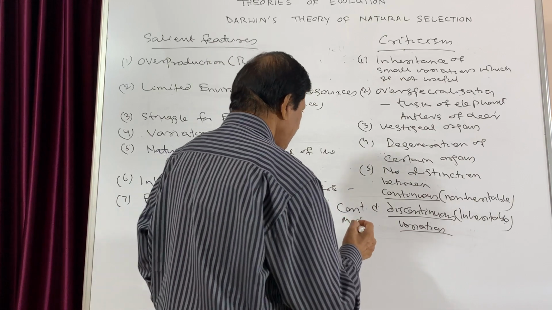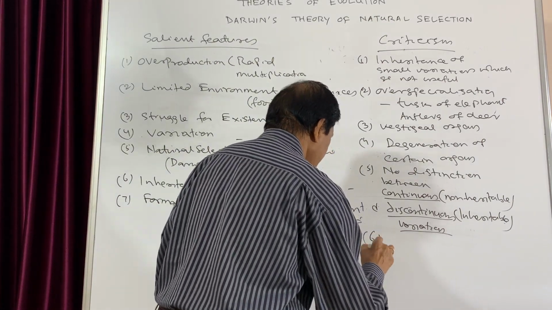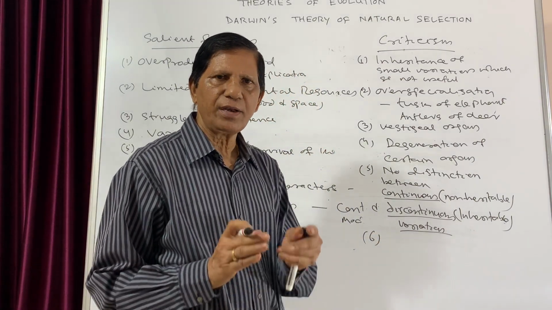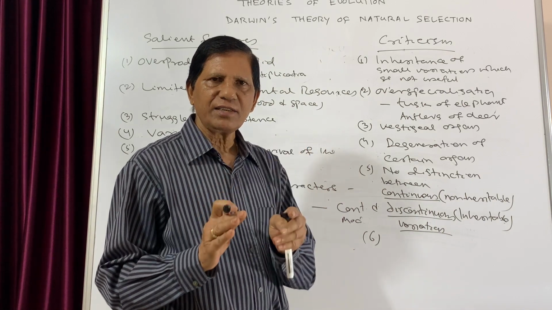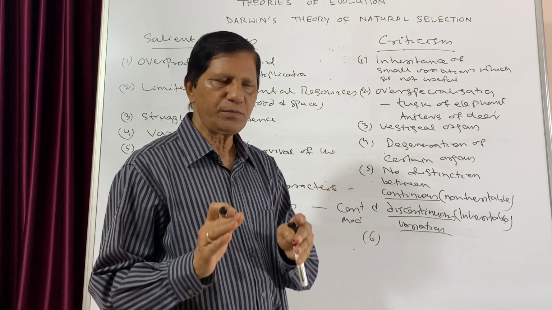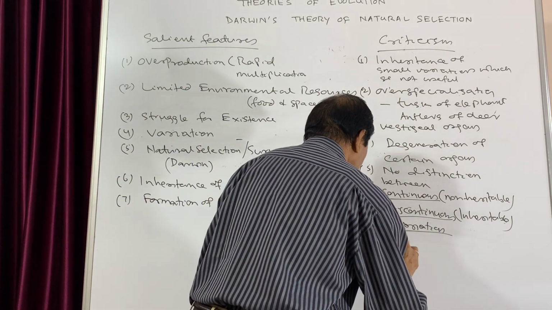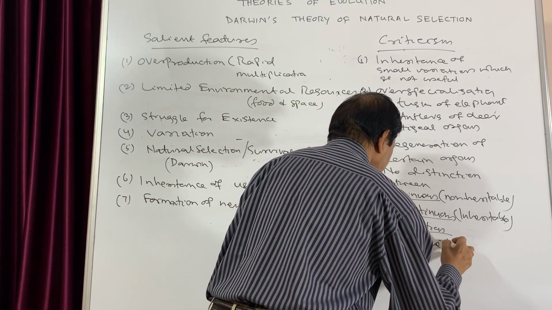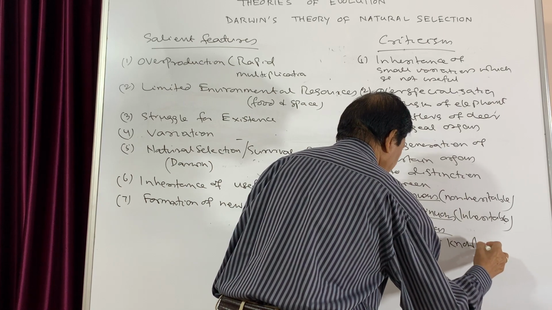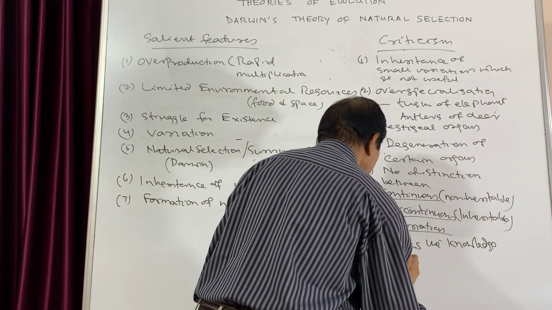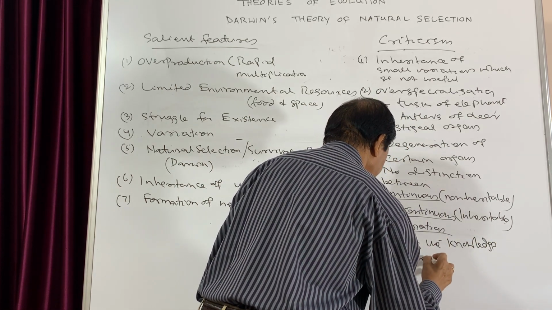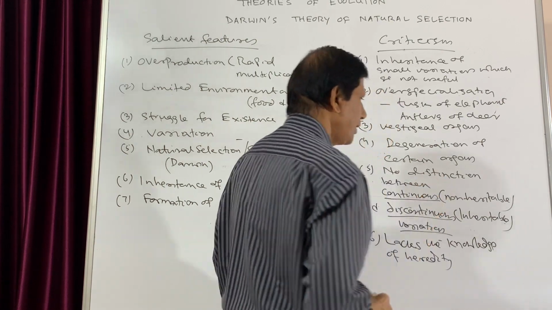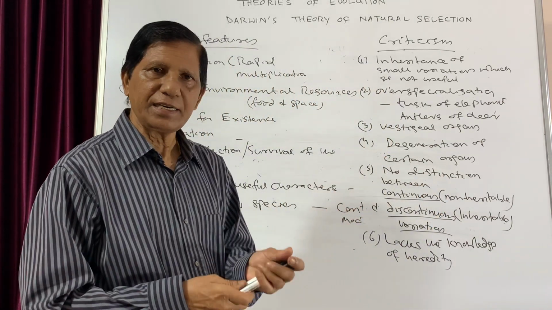And the last point of the criticism is that Darwin lacks the idea or knowledge of heredity. Darwin lacks the knowledge of heredity. So these are the criticisms.